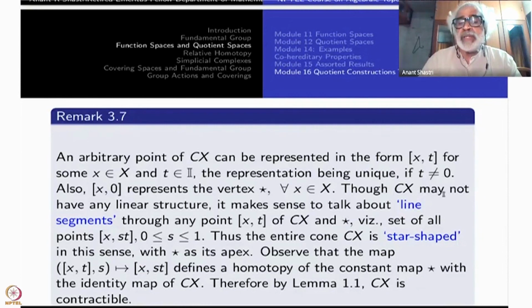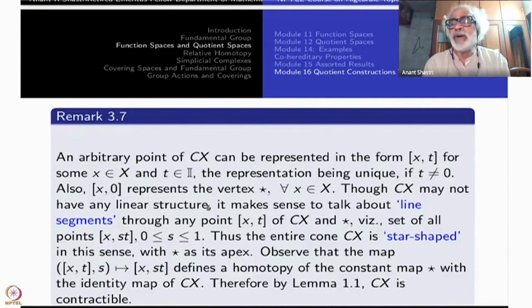Though CX may not have any linear structure, it is not a vector space, something nice happens, namely, it makes sense to talk about line segments through any point [x, t] of CX and star. Passing through star, there are lines. What are they?